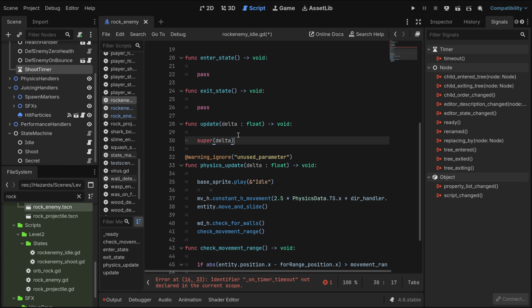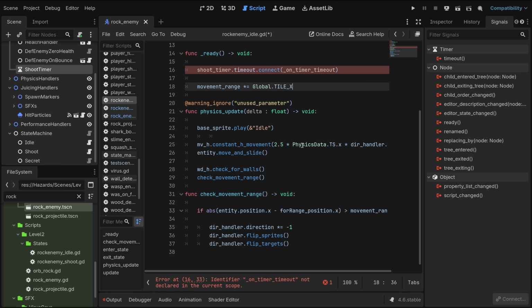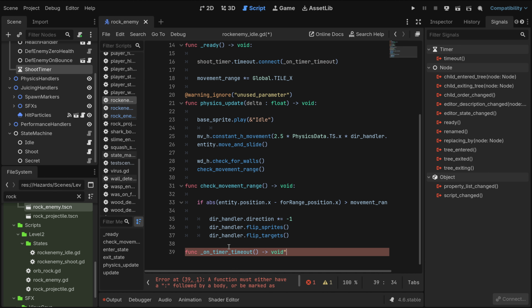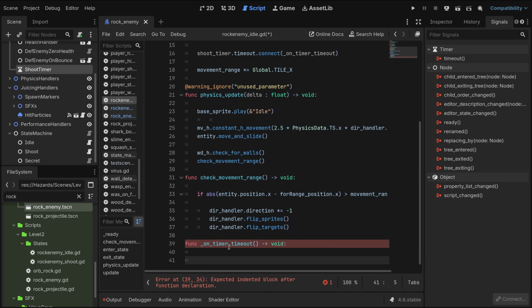Just some basic stuff. I can remove this, those are not being used, I guess. Sure not. On timer timeout, void. So what is void? If you don't know programming, what is void? It's what you add at the end of the function, and it basically means that we won't be returning anything.